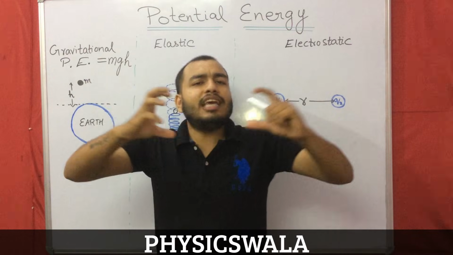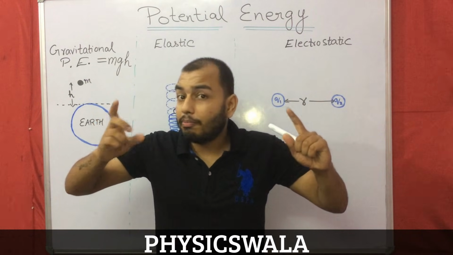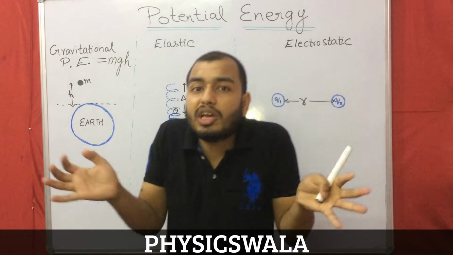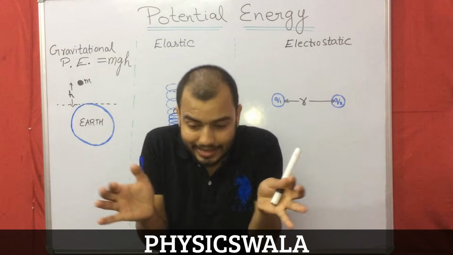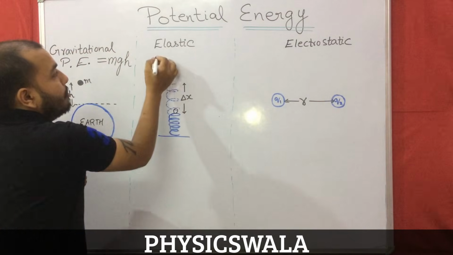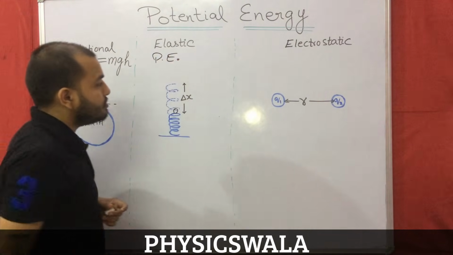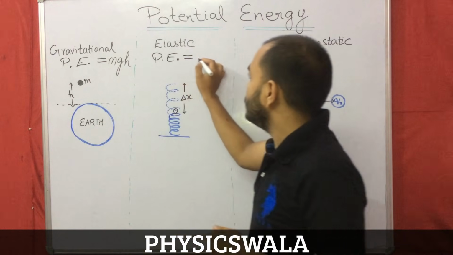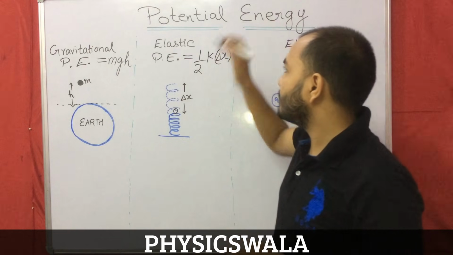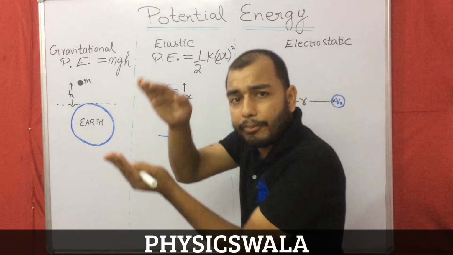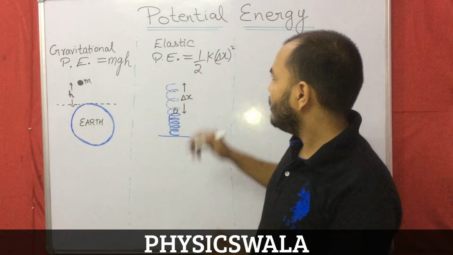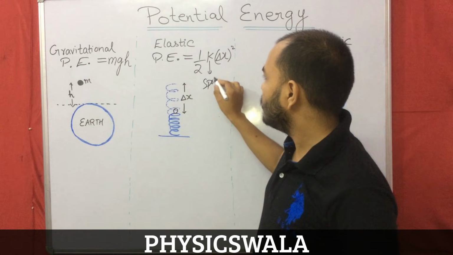So a spring which is kept normally has no energy. But whenever we compress it, we put energy inside it by compressing it. And that energy is called elastic potential energy. What is elastic potential energy? It is half K delta X square. Delta X is the compression, how much I have compressed it. And K is the spring constant.